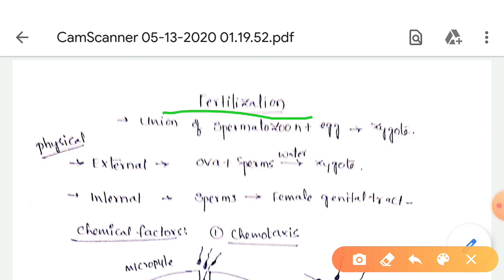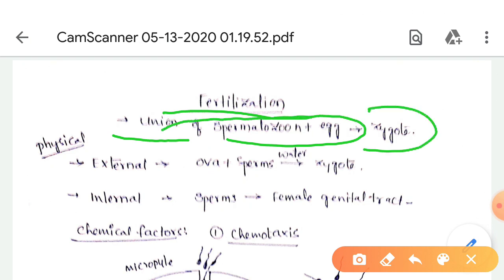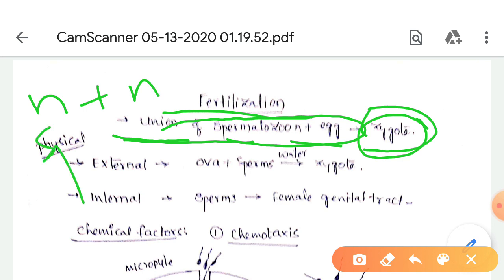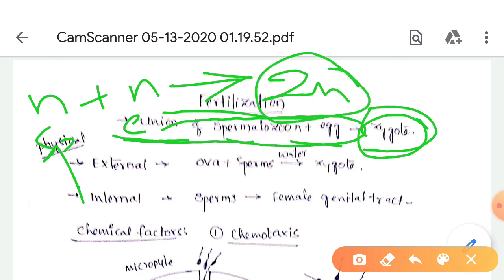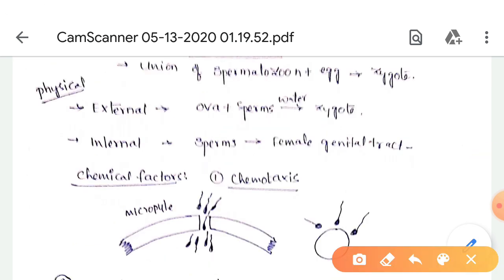Fertilization is the union of spermatozoon and egg resulting in the formation of a zygote. These two haploid gamete cells, the spermatozoon and the egg, result in one diploid cell called the zygote. This is called fertilization. So how are physical factors involved in fertilization?